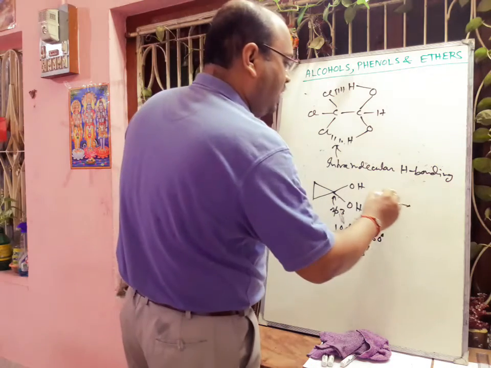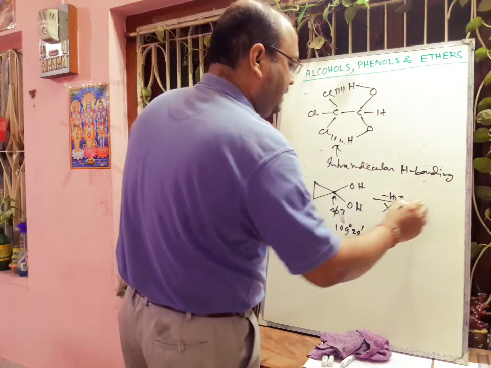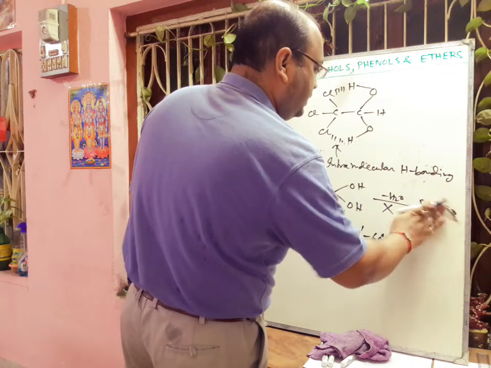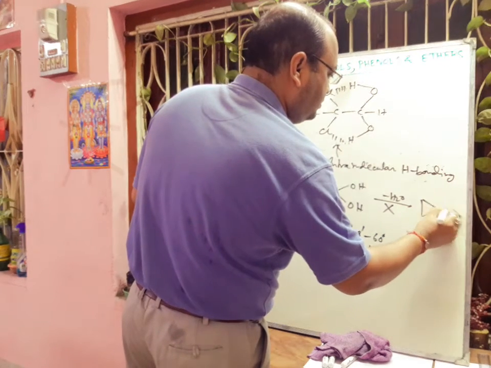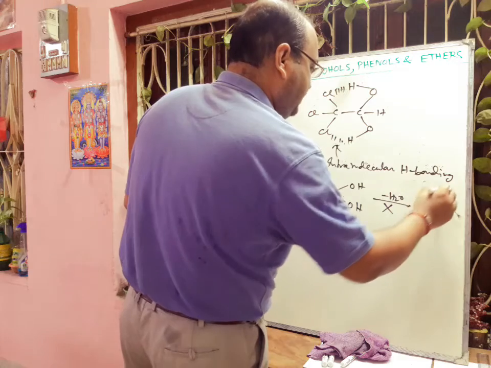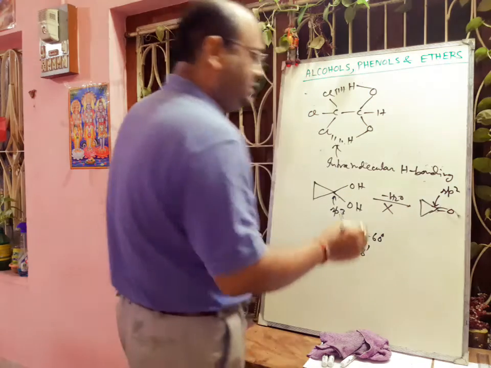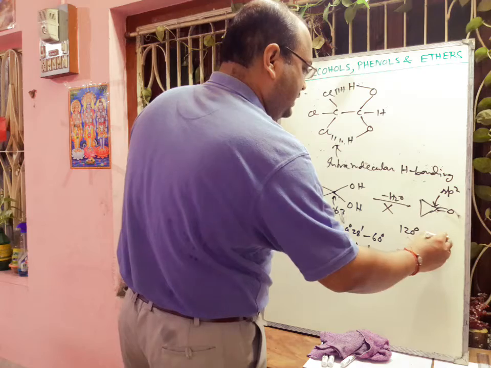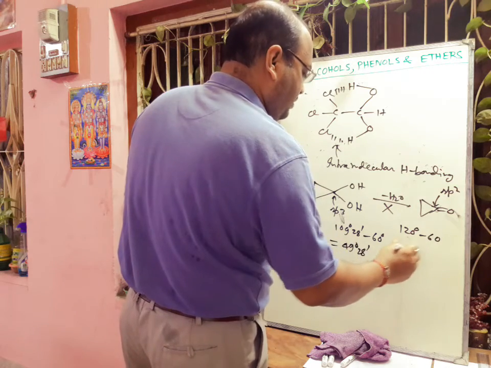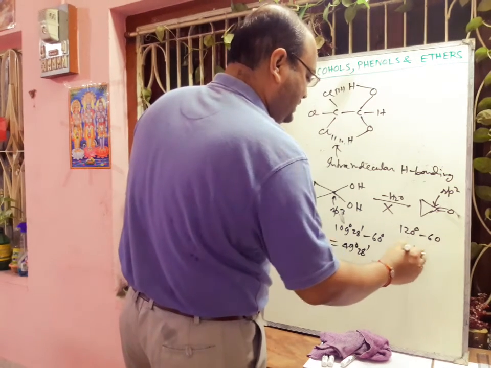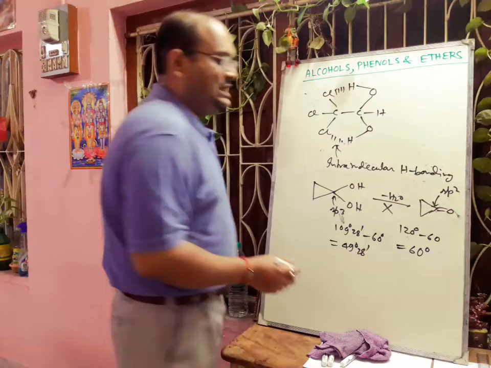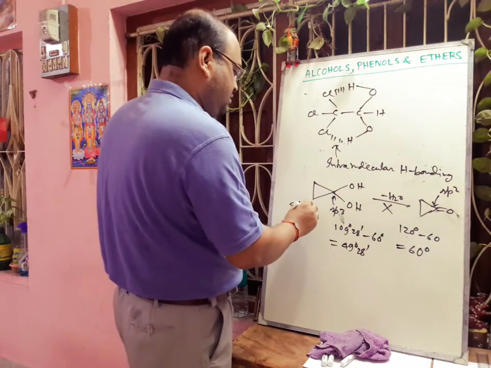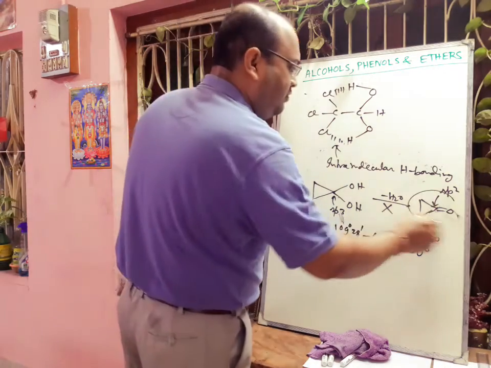But if we lose water, that is not happening. It will form one cyclic ketone compound, and in this case the hybridization is sp2. So its bond angle should be 120 degree, but actually it is 60 degree. So the total bond angle strain is 60 degree. As it has more strain compared to this one, this one is stable. That is why it is not formed.